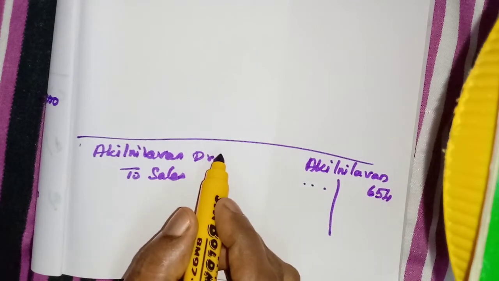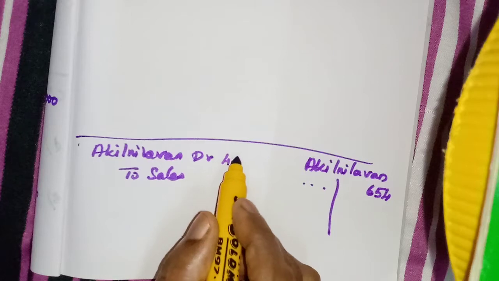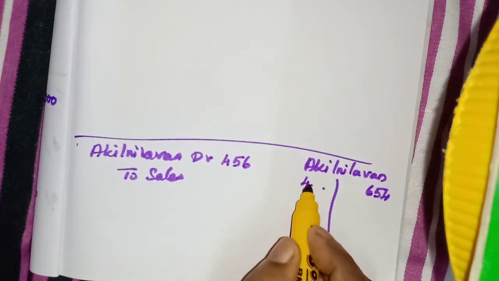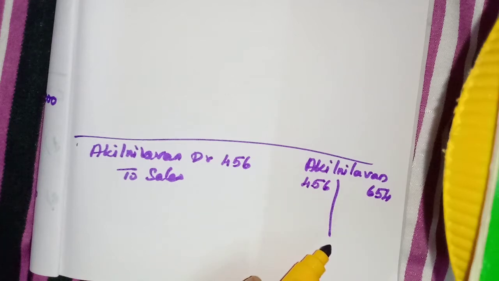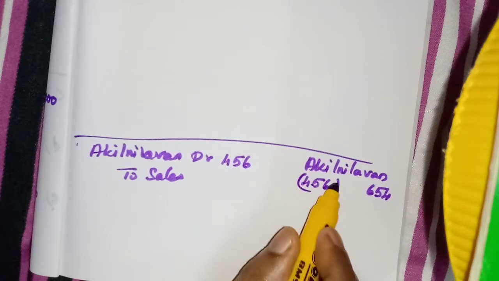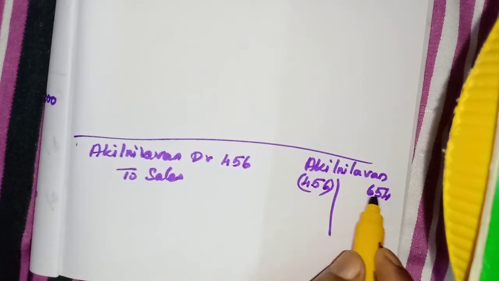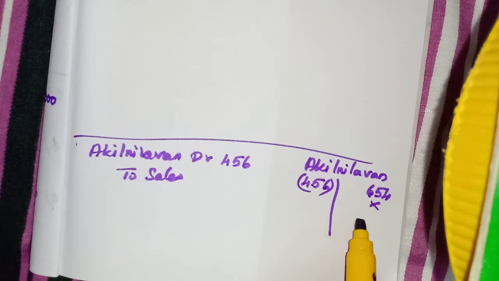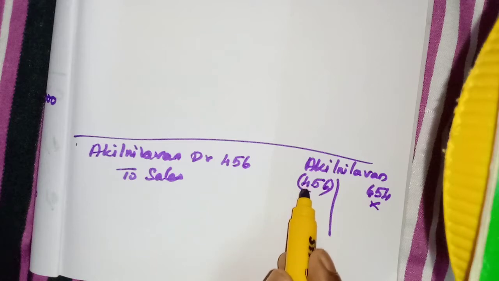The credit sale is actually for 456, so his account must be debited with 456. That was not done. Instead they have credited 654, and this we need to cancel. So what we should do is debit this amount also, along with this amount.